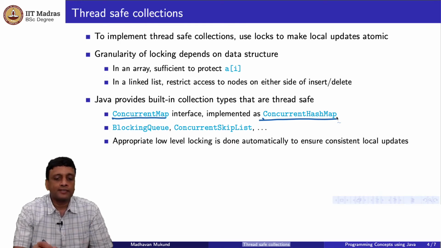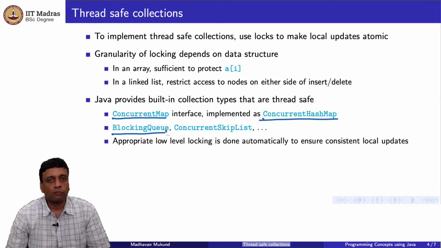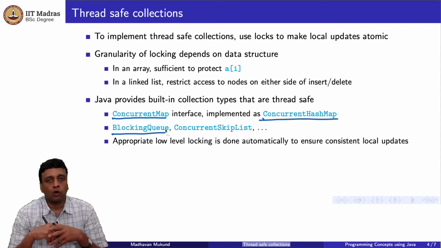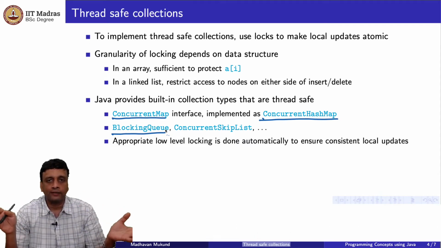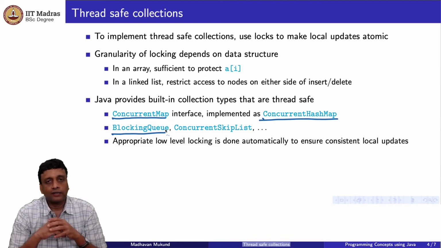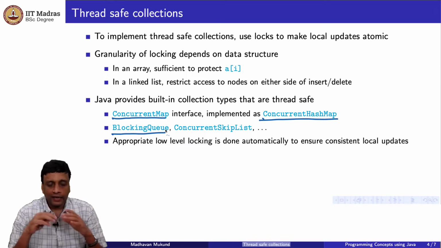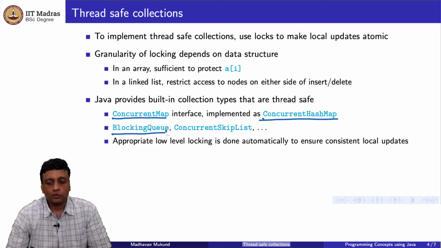Similarly, there is something called a blocking queue, and I will explain in a minute what a blocking queue is, but it's just a queue. And there are several different ways of implementing blocking queues. Remember, we said that a queue could be implemented as an array, in which case there's a limit on the length. It could be implemented as a linked list, in which case there's no limit on the length. But then you might have different considerations as to whether this is better or that is better. So a blocking queue is an abstract kind of thread safe data structure which is available, with several concrete versions of that. Then you have things like concurrent skip lists and so on.